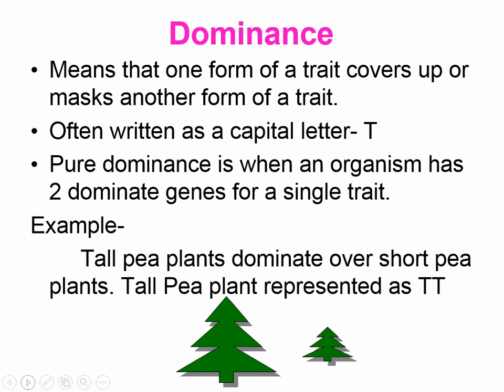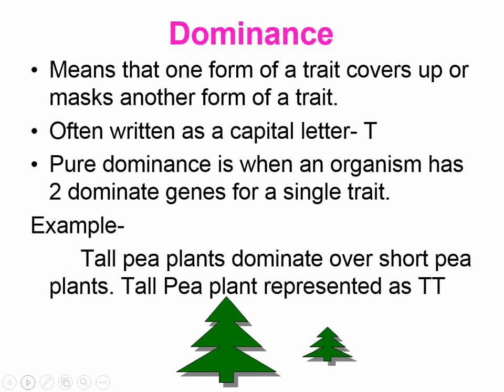Like we talked about before, Gregor Mendel came up with this theory that there were dominant traits. When we're talking about dominance, it means one form of a trait is going to cover up or mask another form of a trait. Dominant traits are written with a capital letter. So in his experiment, he wrote it with a capital T for tall.